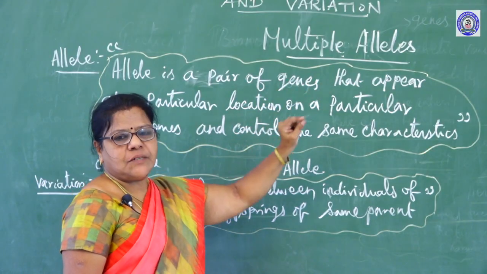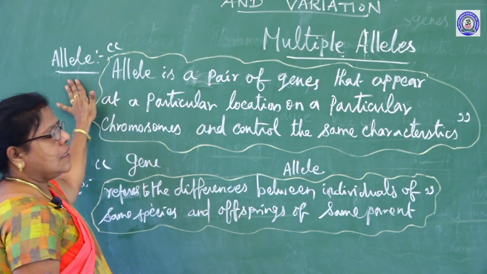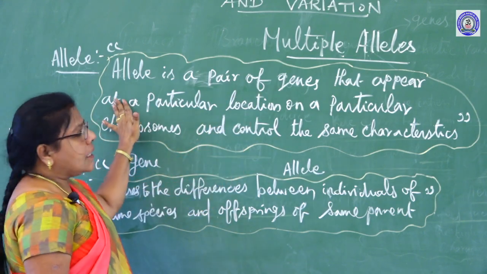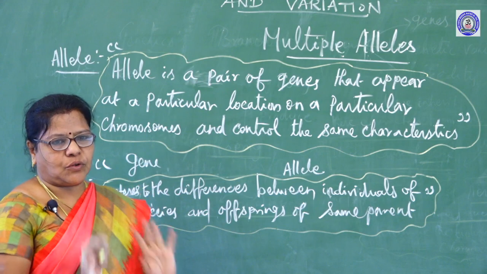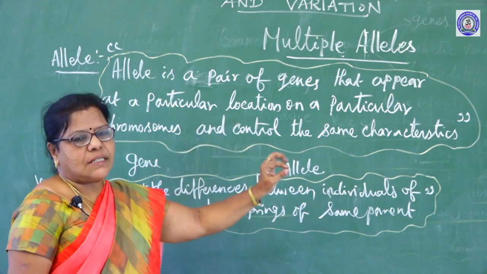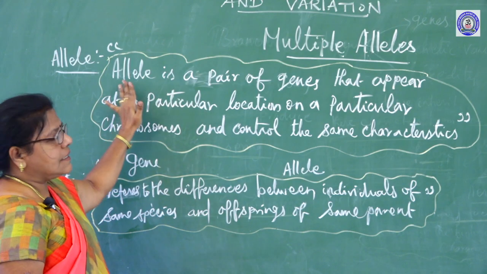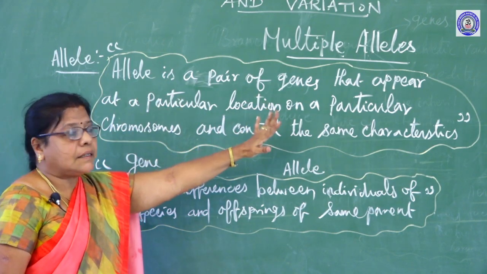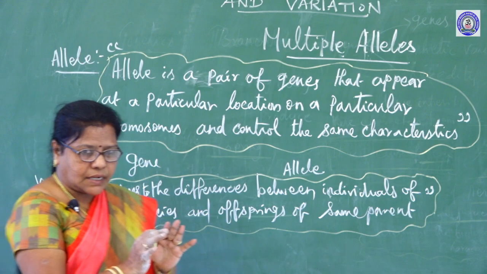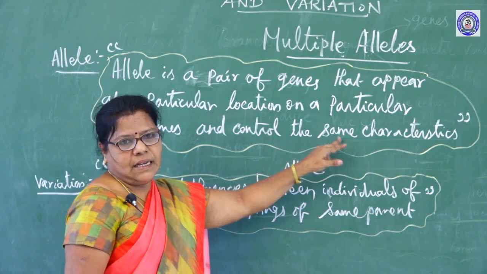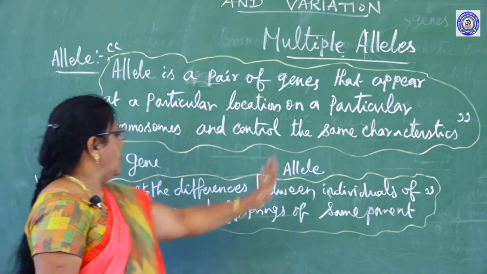Multiple alleles. First we want to know what is an allele. Allele is a pair of genes that appear at a particular location on a particular chromosome and control the same characteristic. That is called an allele.